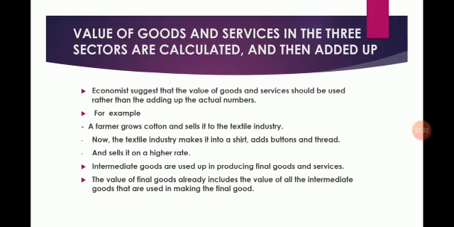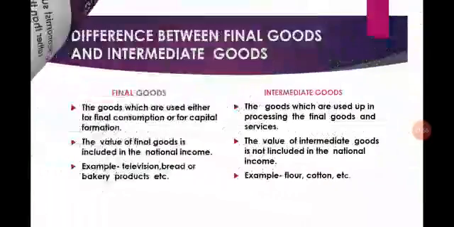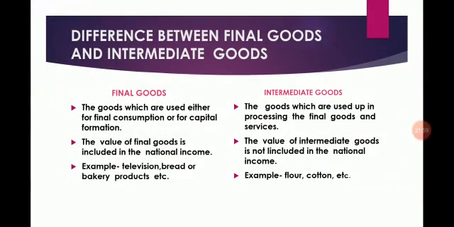So students, as I told, the value of final goods and services produced in each sector during a particular year provides the total production of the sector for that year. It means in the GDP only the final values are counted. So students, here we got two terms, that is intermediate goods and final goods. Let us see the difference between final goods and intermediate goods.